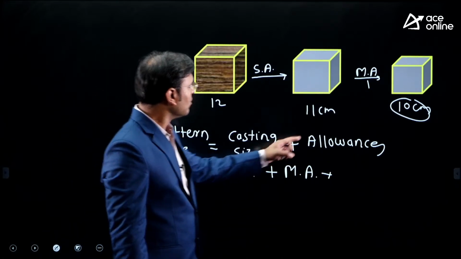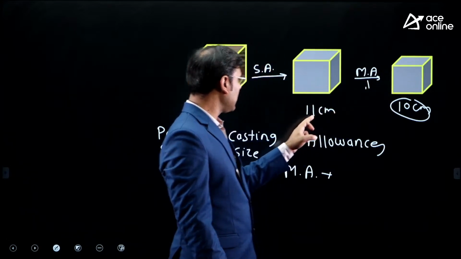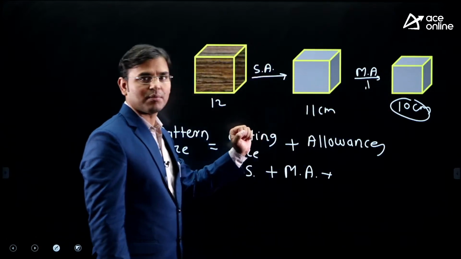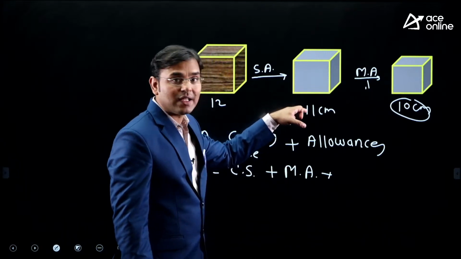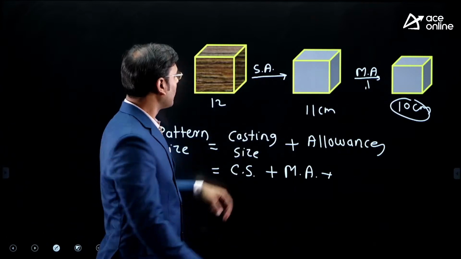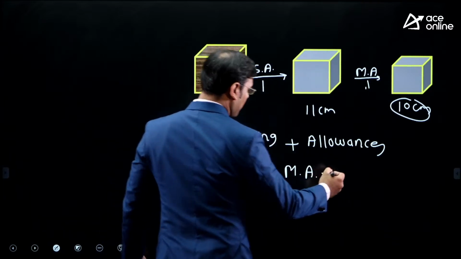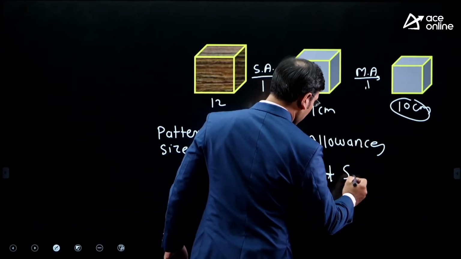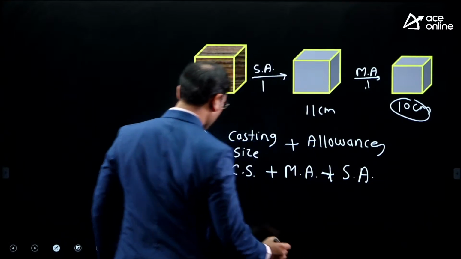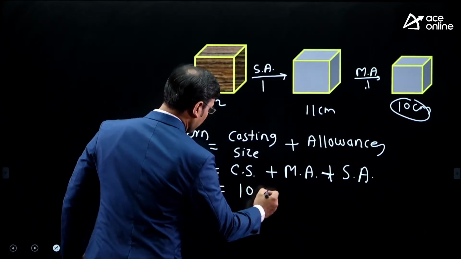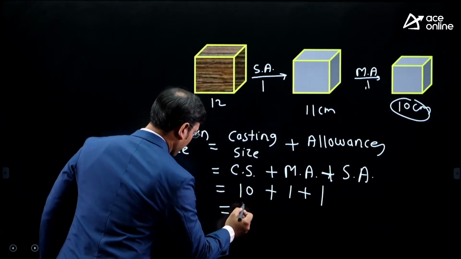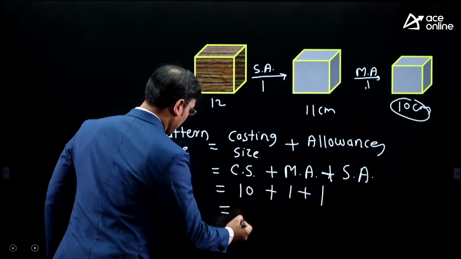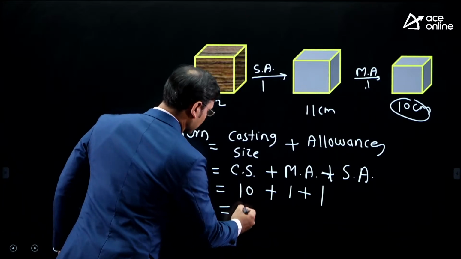Casting size is 10, machining allowance is 1, and from that we get 11 centimeter. Then from 11 centimeter to 12 centimeter, 1 will be the shrinkage allowance. Hence I am writing here the shrinkage allowance. Casting size is 10, machining allowance is 1, shrinkage allowance is 1. Then what size of pattern can we get? The pattern size is equal to 12 centimeter.